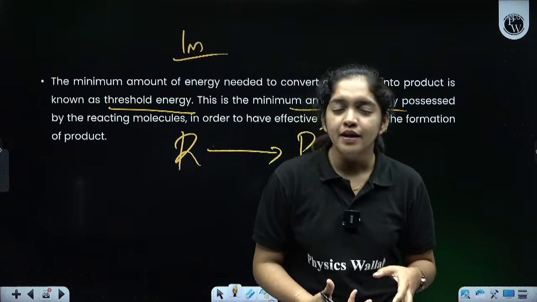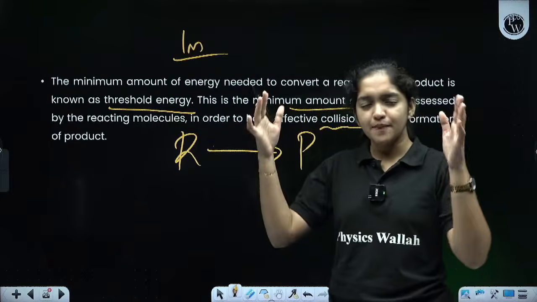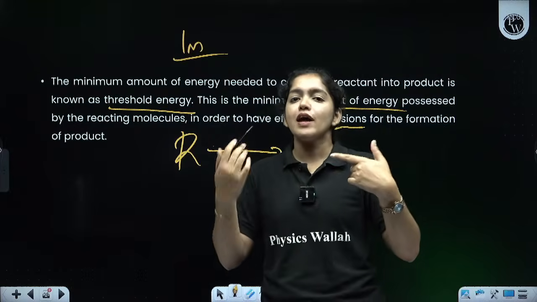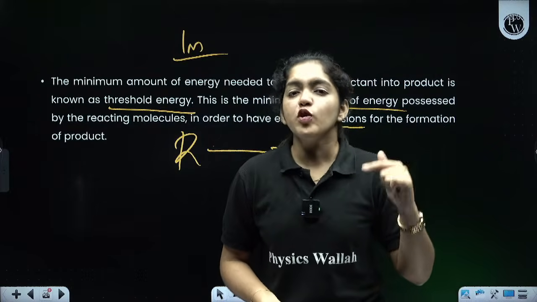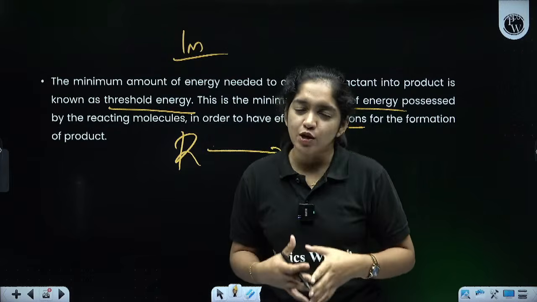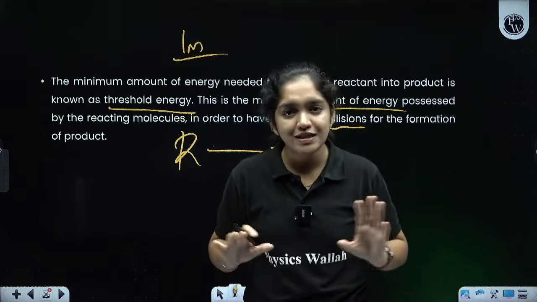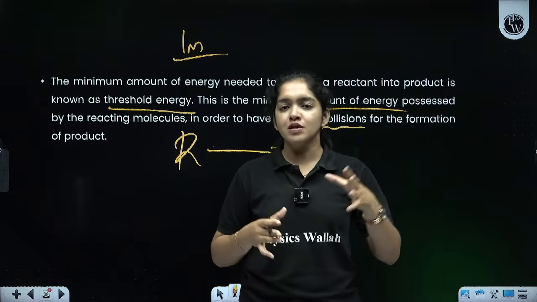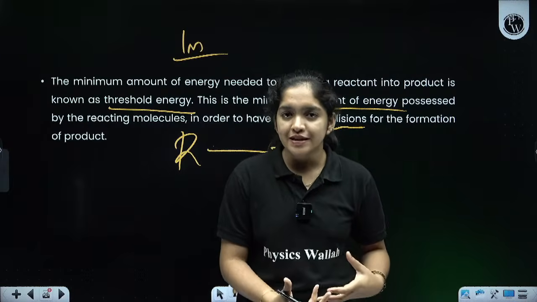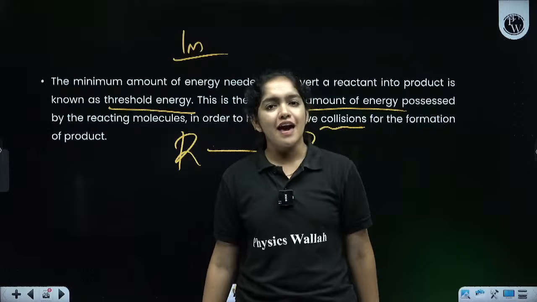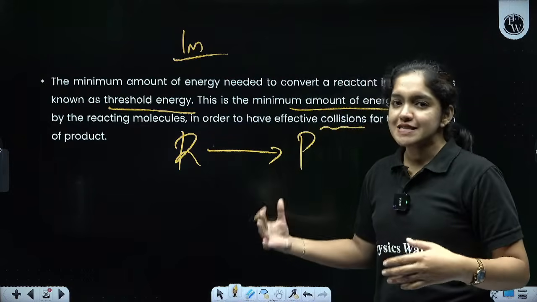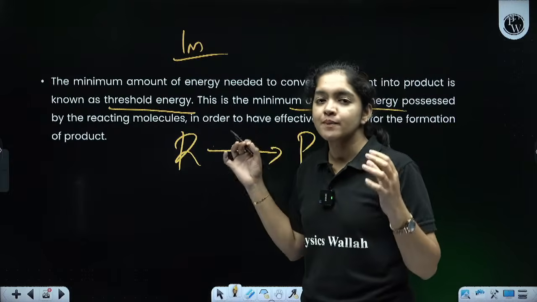So, what is happening there? Reactants, the same example we can take in the beaker. The reactants will be there. They will start to move. They will collide with each other, and they will form the product. So, for forming the product, they require a minimum collision. That means the minimum energy is required. Without the minimum energy, they cannot collide with each other. So the minimum threshold energy means the energy required for the collision. When collision increases, the temperature increases, and the rate of the reaction increases. Got it? So the reactants are changing into product. For changing the reactants into product, they require a minimum energy.